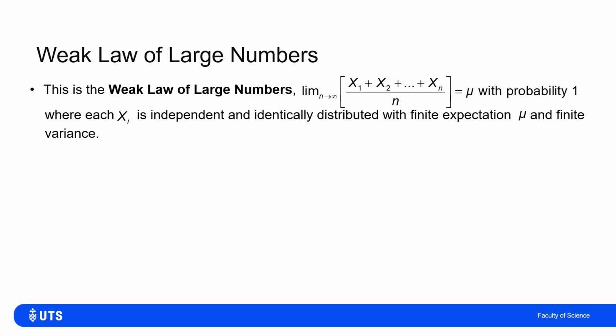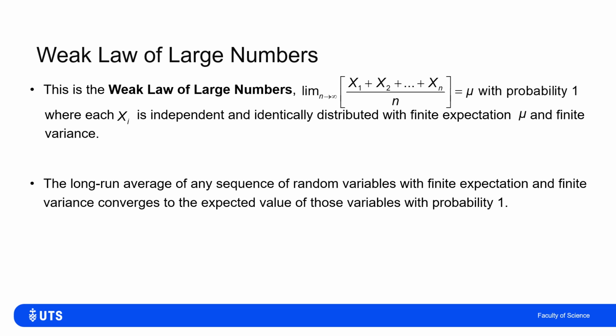Now that's obviously only true in the infinite limit, but it does mean that large samples are effectively guaranteed eventually to converge to the true population mean. So the long run average of any sequence of random variables, assuming finite expectation and variance, will converge to the expected values of those variables with probability 1.